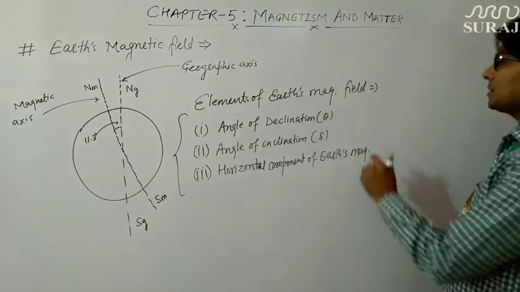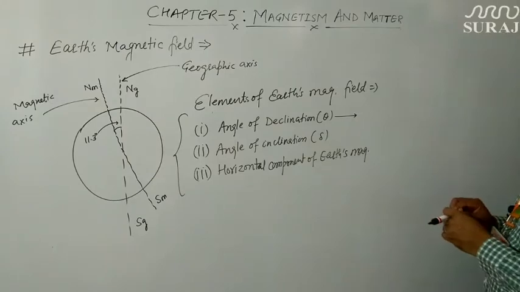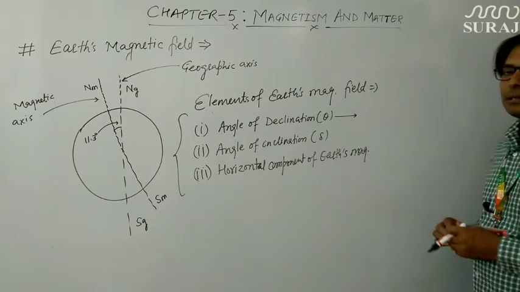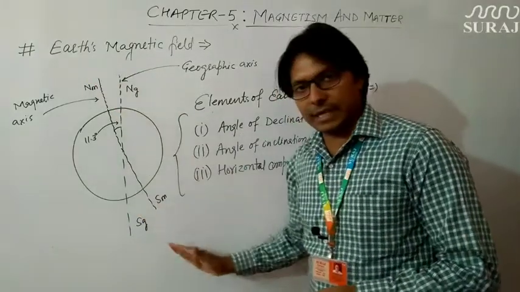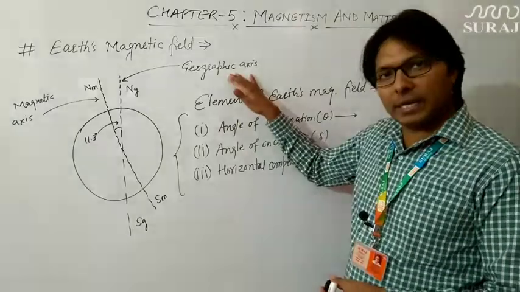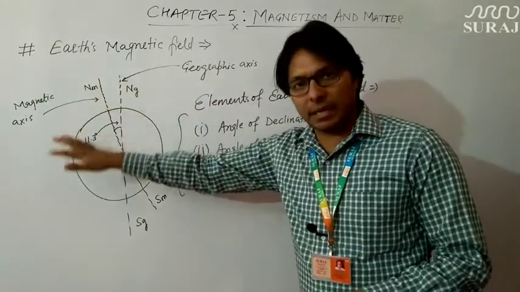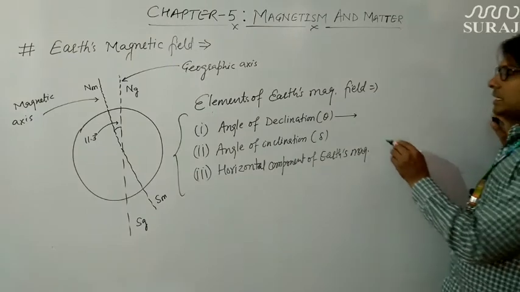So first comes angle of declination. Angle of declination is the angle between geographic axis and magnetic axis, or in fact the angle between geographic meridian and magnetic meridian, as we have discussed earlier. So how will you define angle of declination?